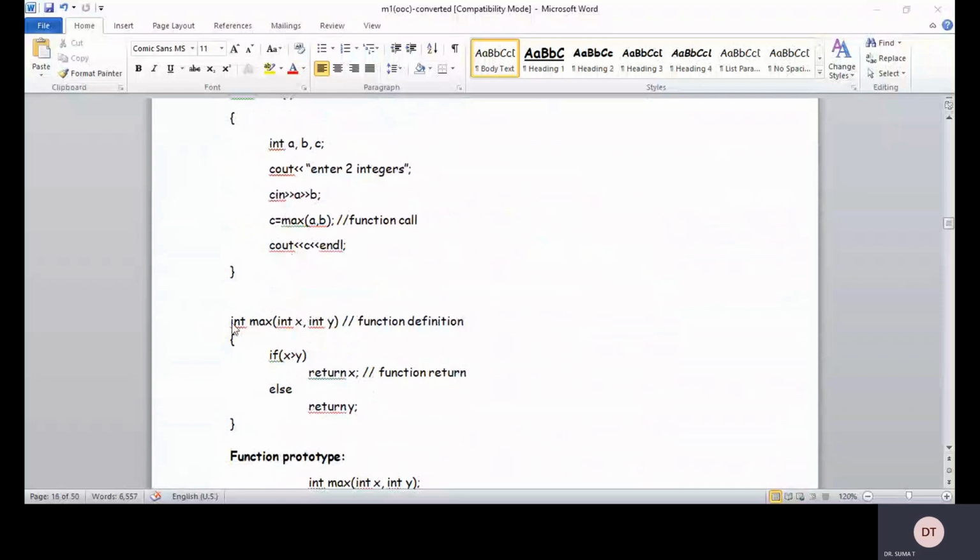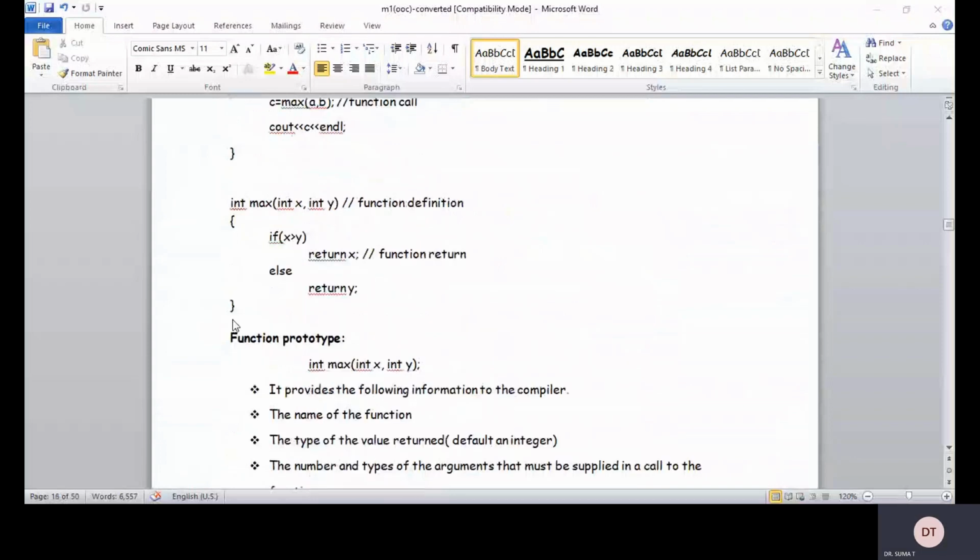If the first value is greater than the second value, then if the condition is true, it returns the x value, the first value, right? Otherwise it returns the second value. So this is a program only for when the numbers are not equal. Remember, you can ask the question, what about if the numbers are equal? This is a program designed only for when two numbers are different, not for the same numbers, okay?